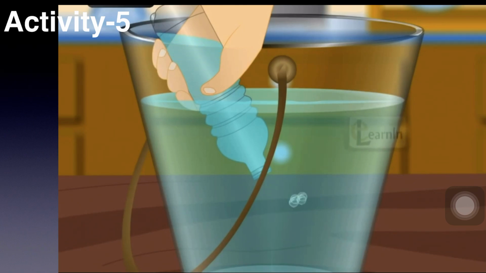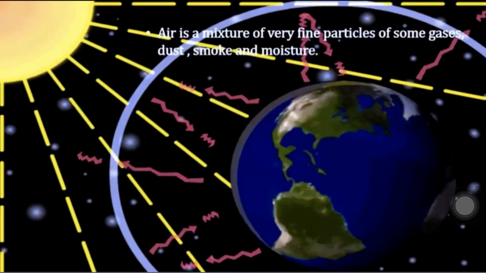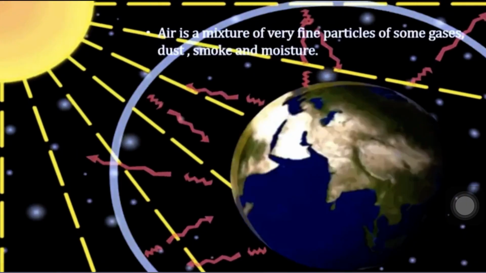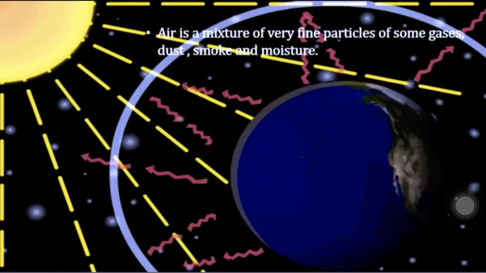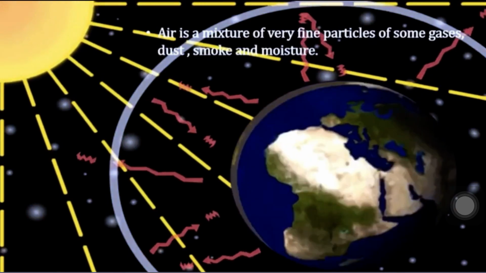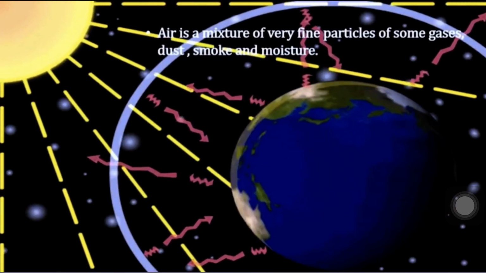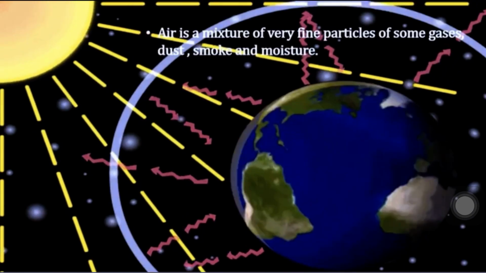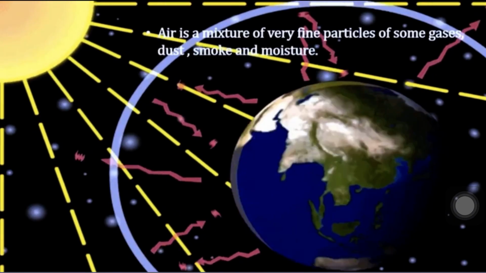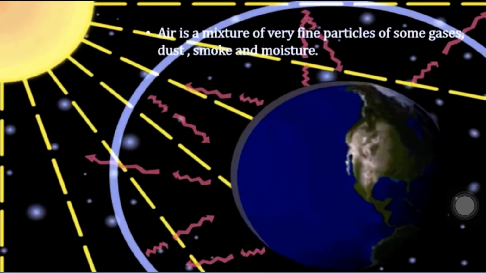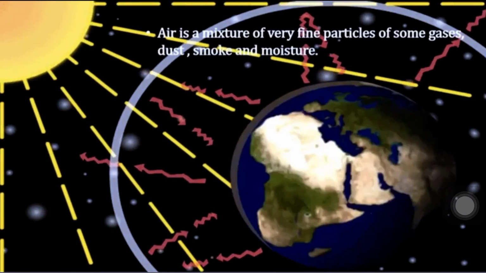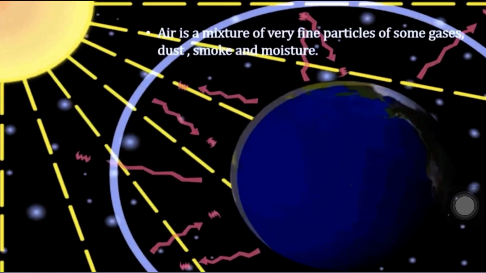Air is a fine mixture of some gases, dust, smoke and moisture. As you know, air is a mixture of some gases. When rays of light fall on these minute particles, the particles spread the light in all the directions. This natural phenomenon is called scattering of light.